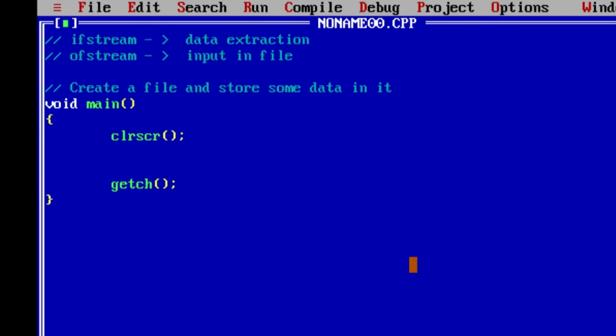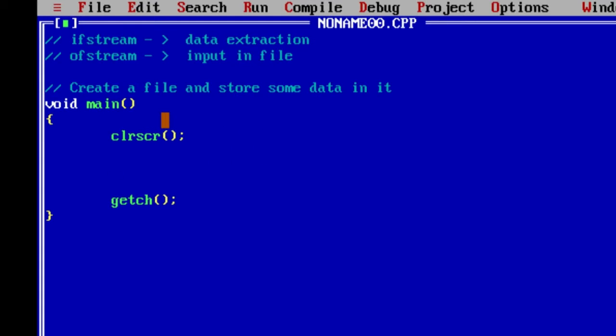Okay, so here I'll tell you how to write in the program. Basically, I have to create a class for handling my file. For that, we should know which class object I have to create here. So basically, I'm going to do input in this program.